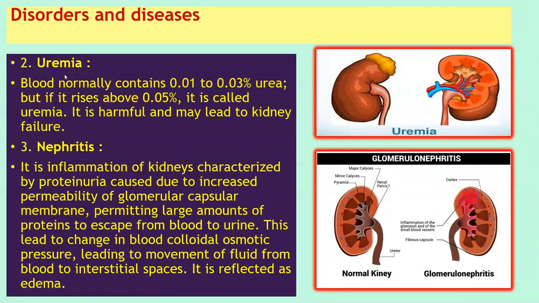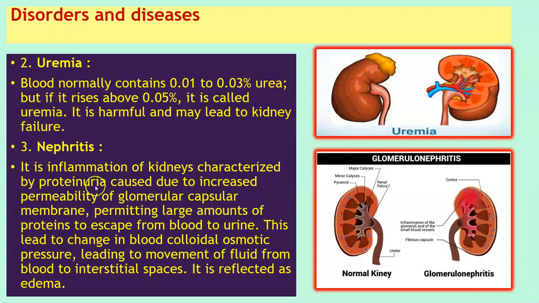The next one, students, is uremia. Blood normally contains 0.01 to 0.03% urea, but if it rises above 0.05%, it is called uremia. It is harmful and may lead to kidney failure. Next, we have nephritis. It is inflammation of the kidneys. Have a look at this image here. This is how a normal kidney looks, and this is how an inflamed kidney looks. There is reddening of the glomerulus and of the small blood vessels.